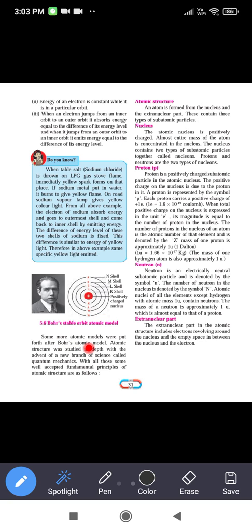Some more atomic models were put forth after Bohr's atomic model. Atomic structure was studied in depth with the advent of the new branch of science called quantum mechanics.